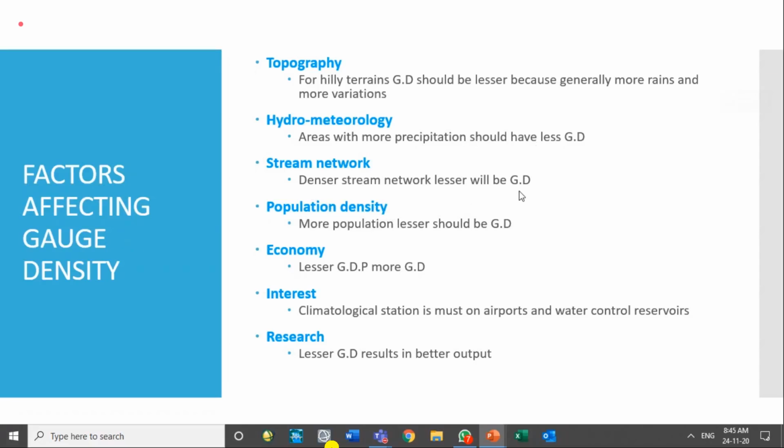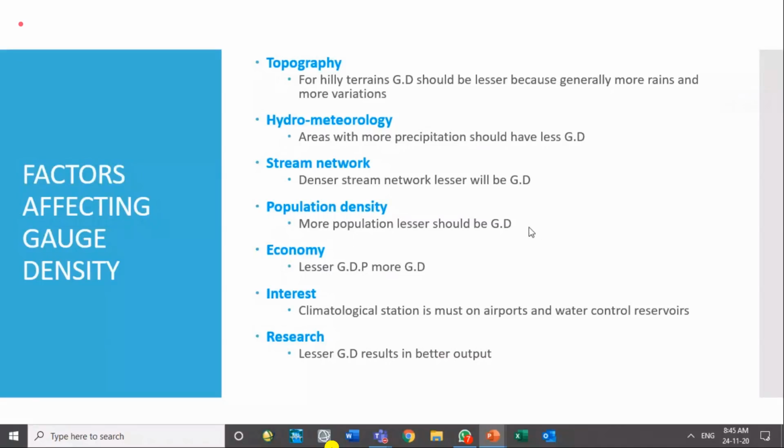Denser stream network: wherever there is a more dense stream network, and usually it happens in a place where there is more rainfall. The place which has more rainfall, the stream network is also very dense. More streams are there if rainfall is there. So in desert, you will not see many streams because rainfall is less, streams cannot be developed. While in the case of mountains with high rainfall, more streams are there. So if the streams are more, you should be installing more gauges over there.